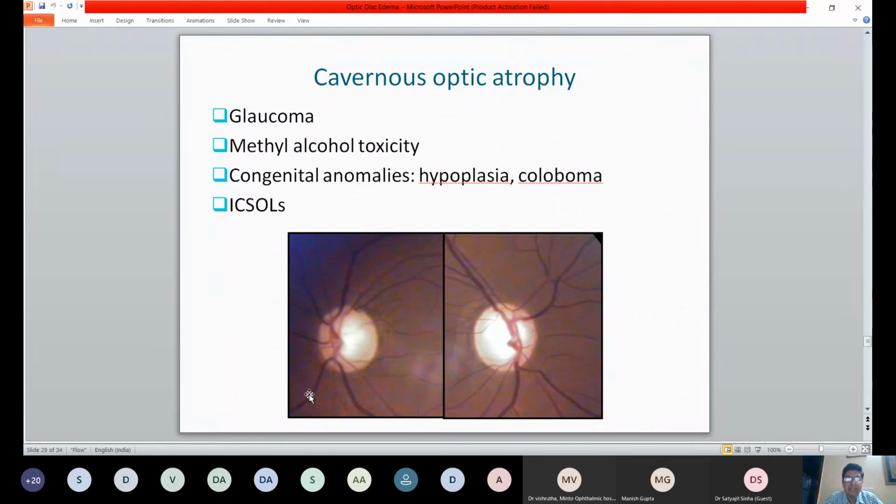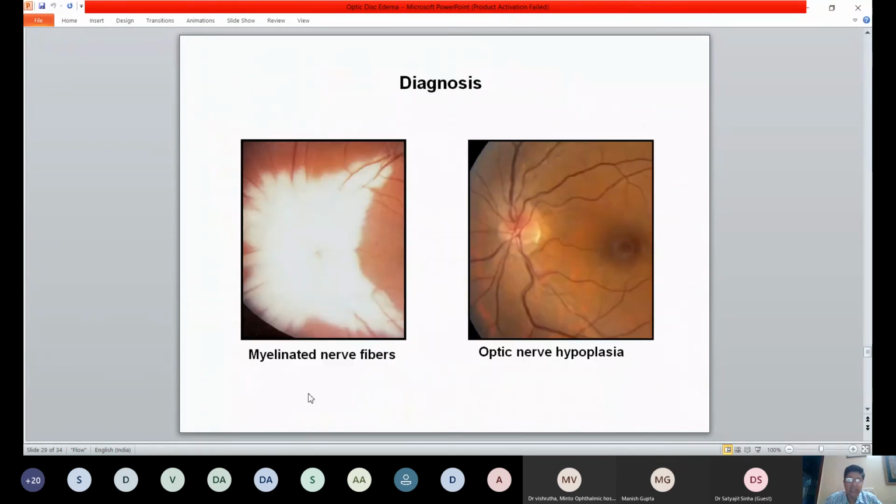And cavernous happens in a form of glaucoma. Of course, glaucoma can present with this, and that's called cavernous optic atrophy. Methyl alcohol toxicity also: methyl alcohol damages the optic nerves. There is no inflammation. Over time, they just drop out and get lost, and therefore there is an excavated disc. And of course, you need to differentiate this from congenital anomalies like hypoplasia, colobomas, and even ICSOLs like pituitary adenomas, which can present with an excavated disc over time.